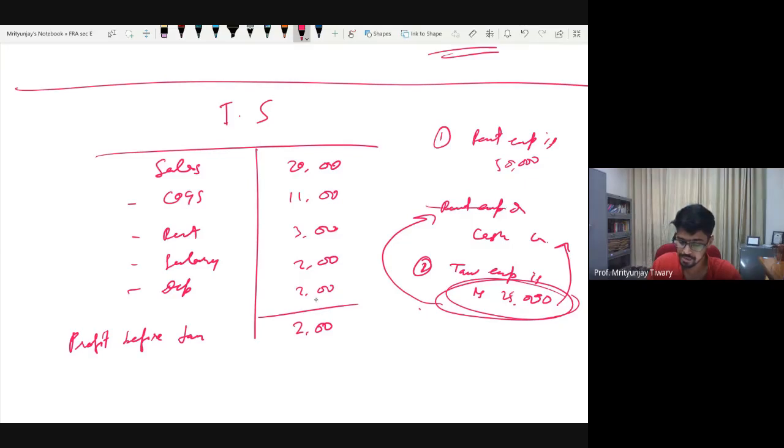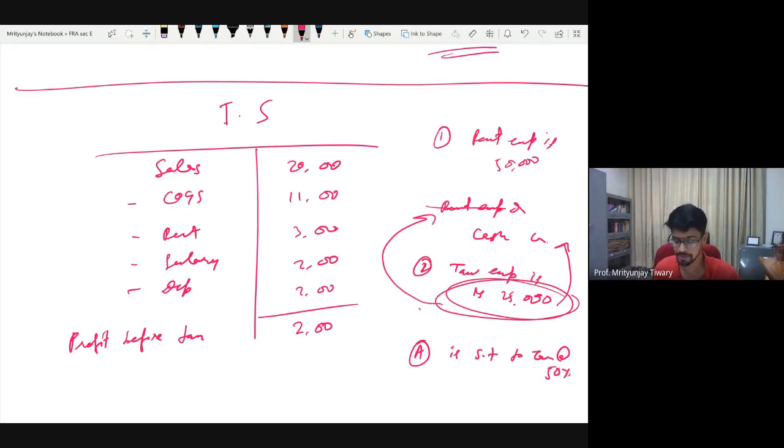Wherever rent came here, just put tax expense in its place. That's all. But sometimes this information might be in terms of percentages. For example, let me create an information. Let's say a new information A is that this business is subject to tax at the rate of 50%.